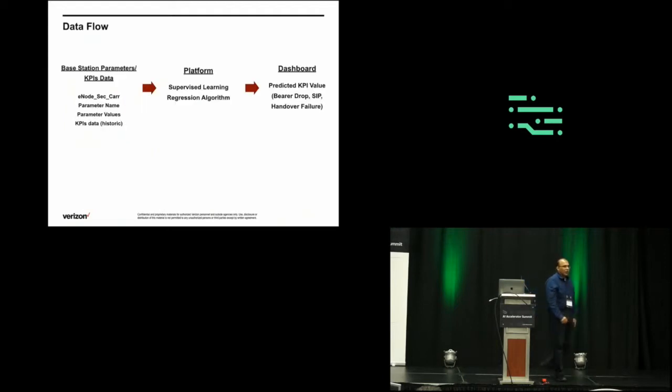Briefly, the data flow has some of the key features that we are trying to use. There are many more features, and these are not the only ones, but some of the key features are indicated on the left: E-node sector carrier, parameter name values, and KPI data. KPI historical data values are very, very important here, because we are taking in the historic values and trying to predict the new value. The output on the dashboard will be a predicted KPI value, for those KPIs that are highlighted here: bearer drop, SIP, and handover failure. Current use cases are just focused on these three values to be predicted.